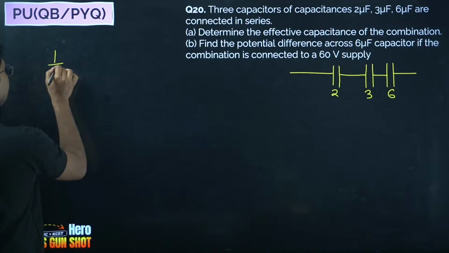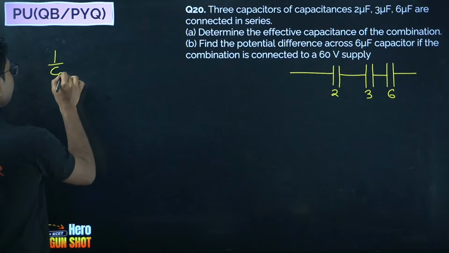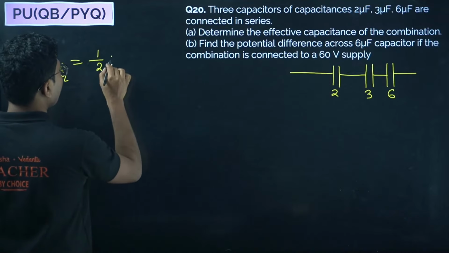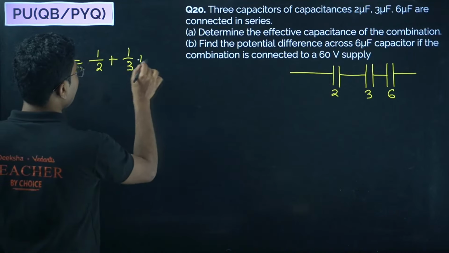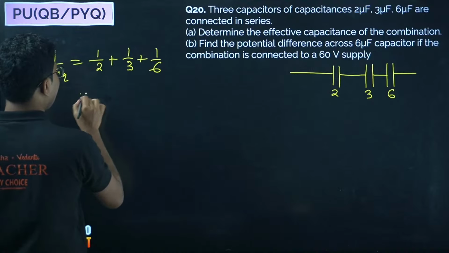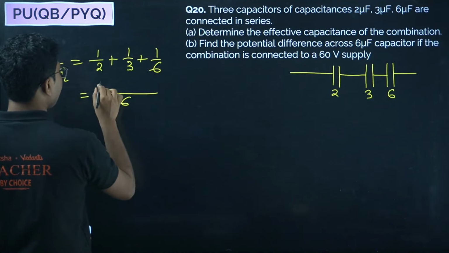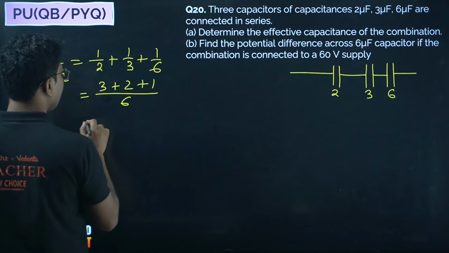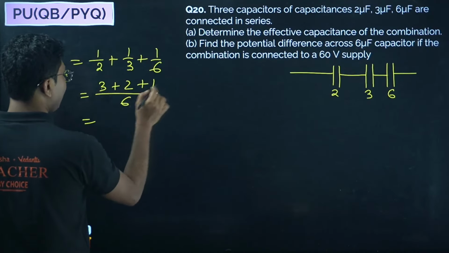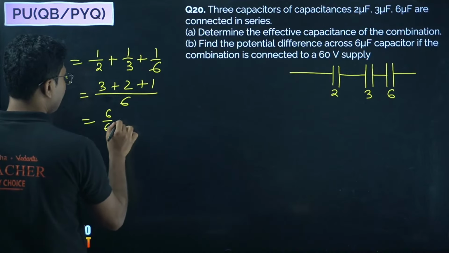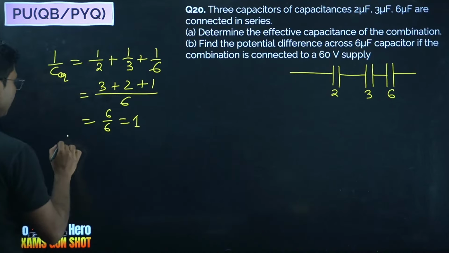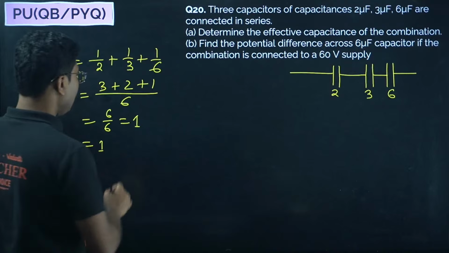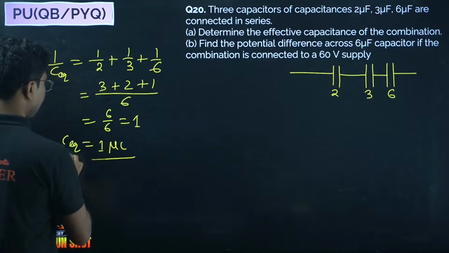Because it's a series combination, we just need to use the series combination formula. 1 upon 2 plus 1 upon 3 plus 1 upon 6. LCM is 6. So 3 by 6 plus 2 by 6 plus 1 by 6, so 3 plus 2 is 5, plus 1 is 6, 6 by 6, that is 1. So C equivalent is equal to 1 microfarad. Okay, so this is the equivalent capacitance.